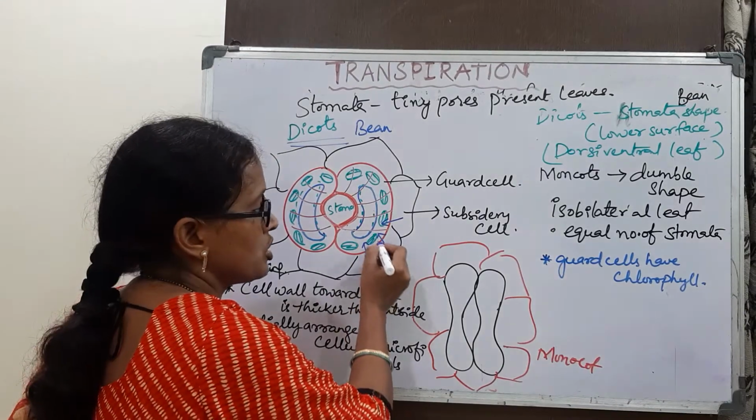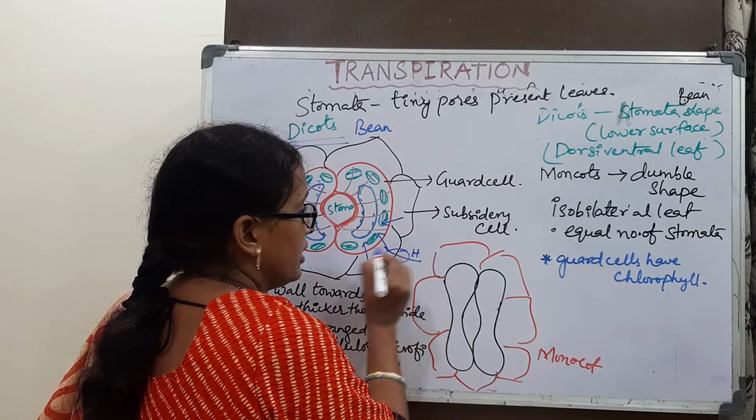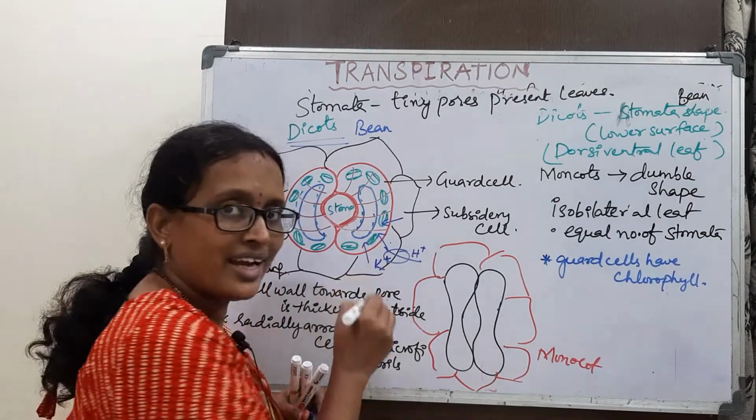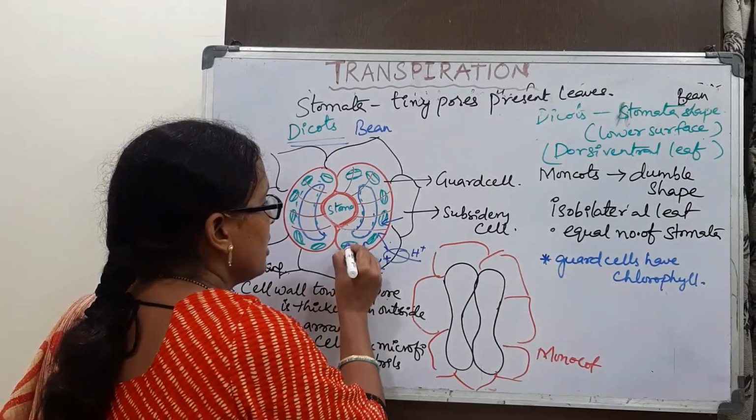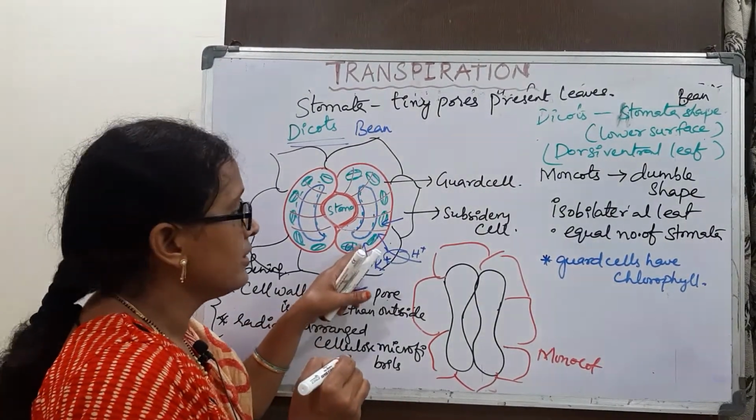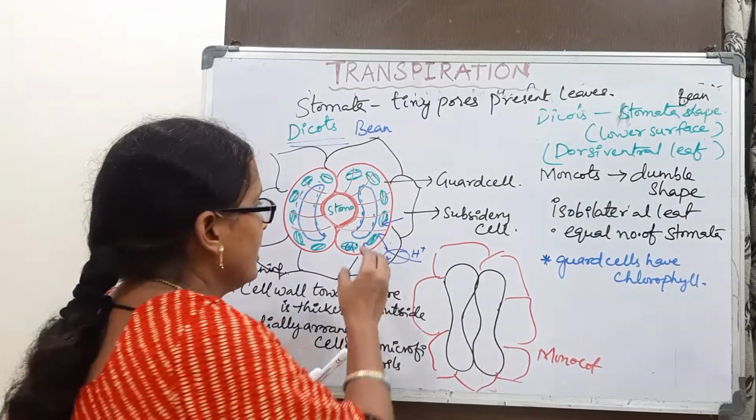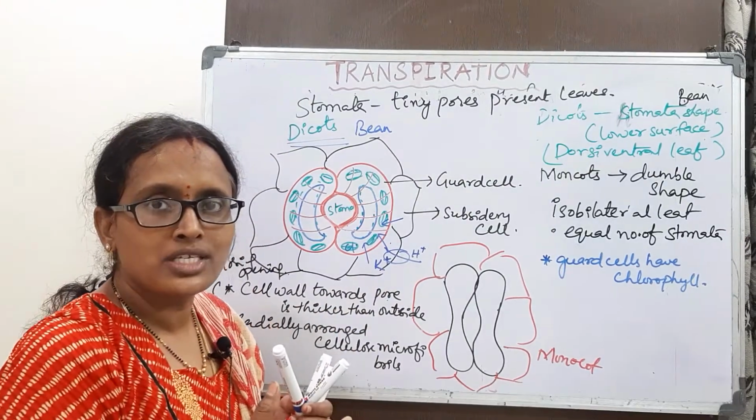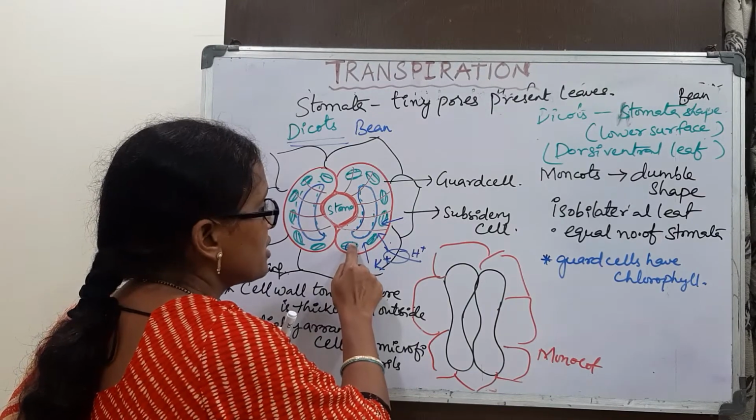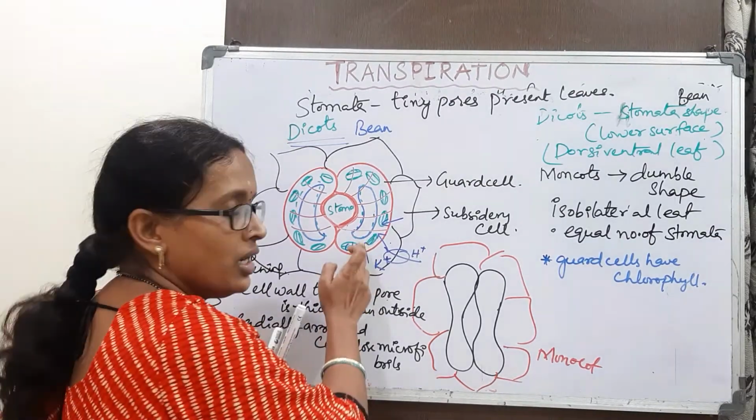To open the stomata, these guard cells actively, by expenditure of energy, take in potassium ions. For that, hydrogen ions are sent into the subsidiary cells and potassium ions are actively pumped in. Not only potassium ions, chlorine also enters passively into the guard cells. When these ions enter the cell, the osmotic potential decreases and the water potential is going to be increased.